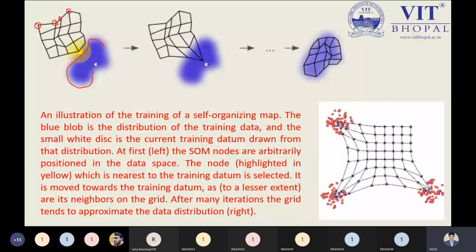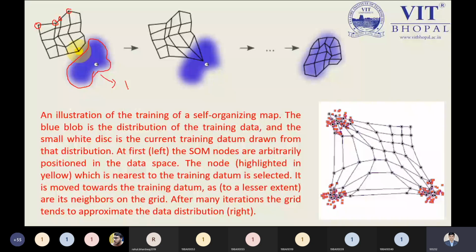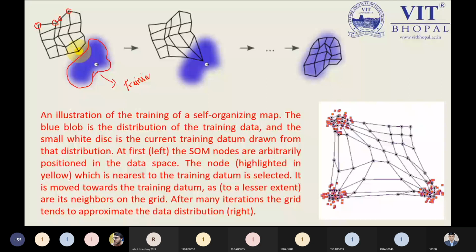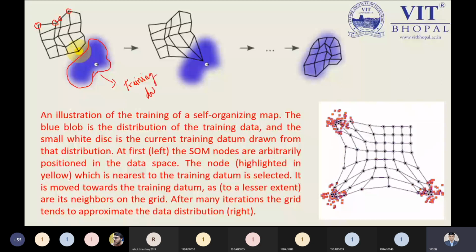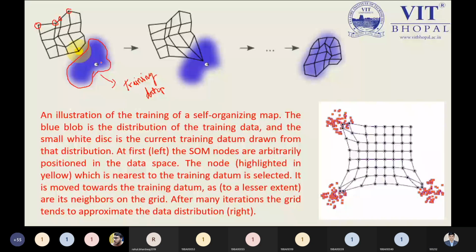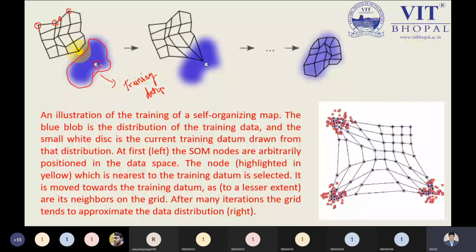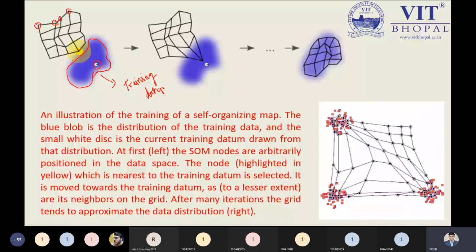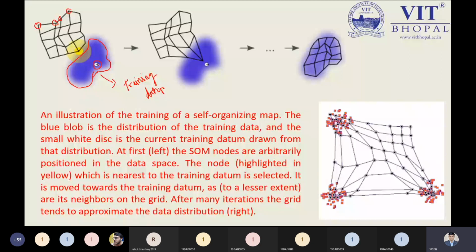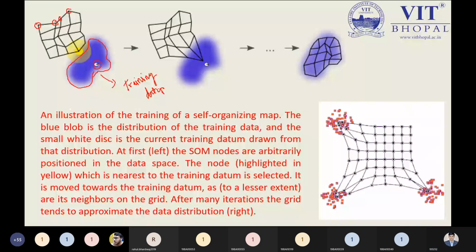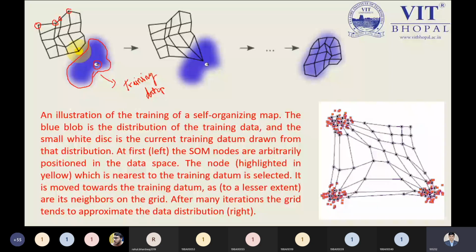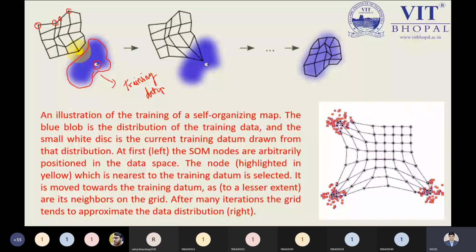With the help of the training data, you are selecting one data point, which is selected by our white color disk. From the white color disk, you can see we have selected this data, randomly selected. And from this randomly selected data, we will try to focus our work, and that is the point you need to keep in mind. The node you are required to pick as a random node from your entire network.